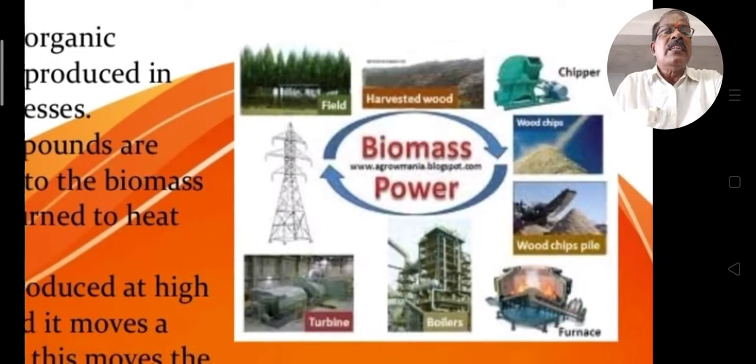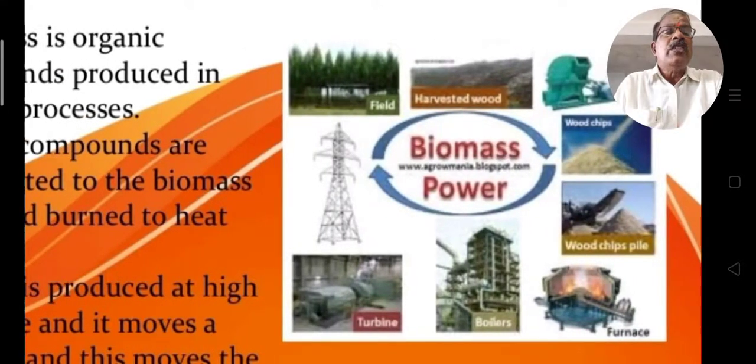This wood goes to a chipper, and the wood chipper cuts it into small pieces, the wood chips. These go to the furnace, the furnace to the boilers, and the boilers to the turbine. The turbine converts this biomass energy into electrical energy.